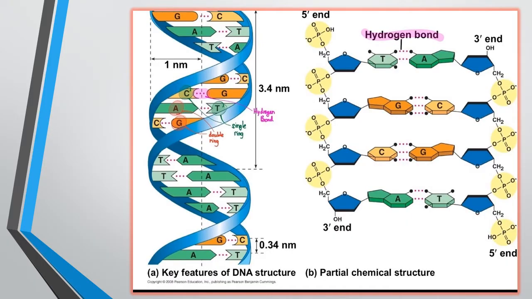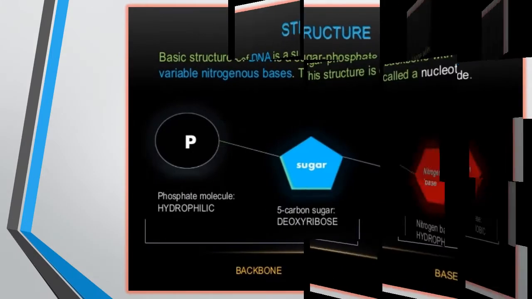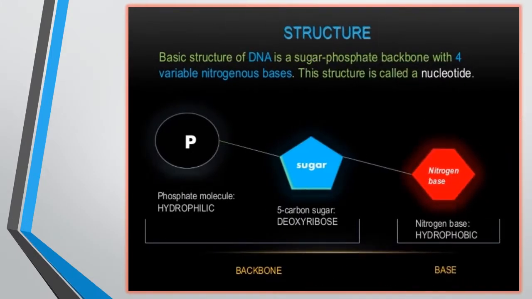Now this is the structure of the DNA molecule. The two strands of DNA are twisted along the center of an imaginary axis, and the two strands are joined together by complementary base pairing between the nitrogen bases of the strands. Between the nitrogen bases a hydrogen bond is present, and because of that the two strands are combined with each other. Let's see the structure: there is a sugar phosphate backbone with variable nitrogen bases, and this structure is called a nucleotide.